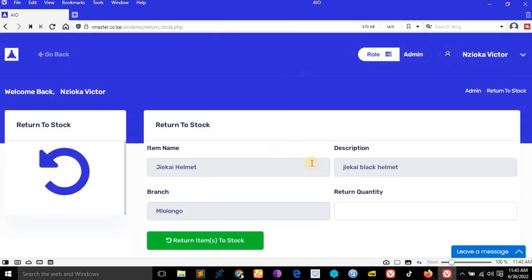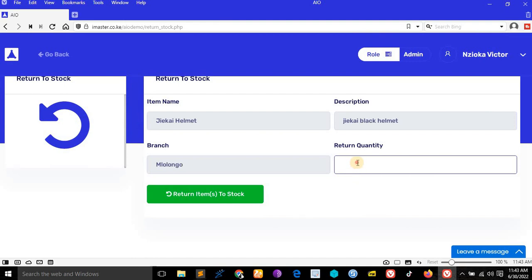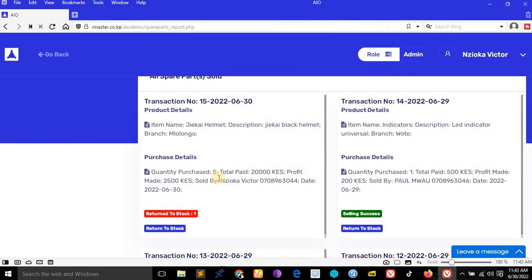Let's wait for it to load. The network is a bit slow. So for return to stock, we just have to write they returned, let's say, one item. When we go to the stock, we'll find this item has been returned to stock. We left it at 0. But if we go back to the stock like this, let me show you. You see here, the quantity has been reduced to 5, and the total paid has been reduced, and the profit made has been reduced.